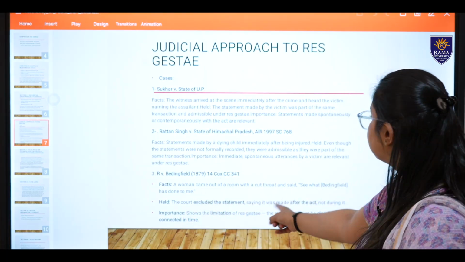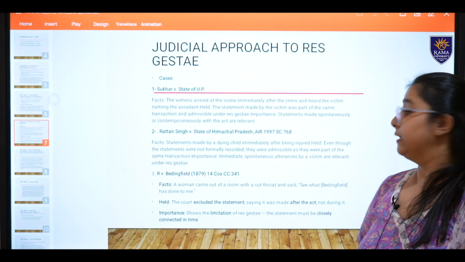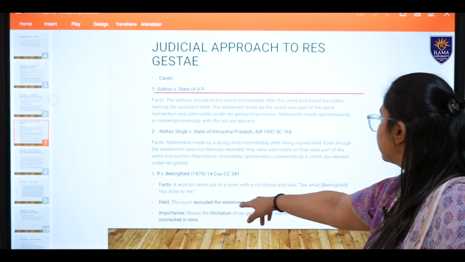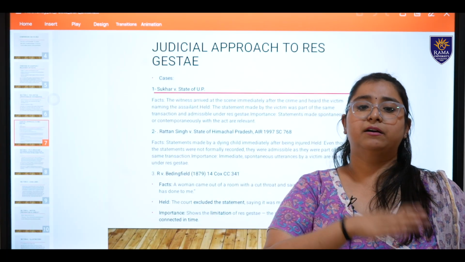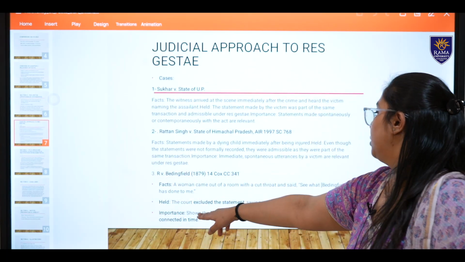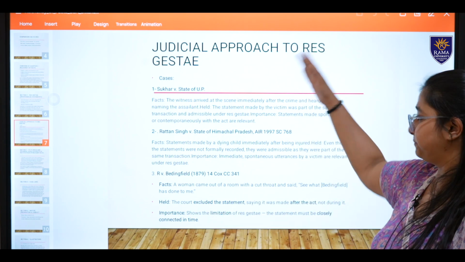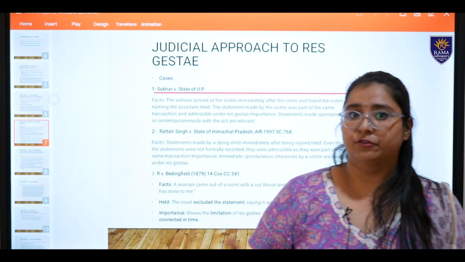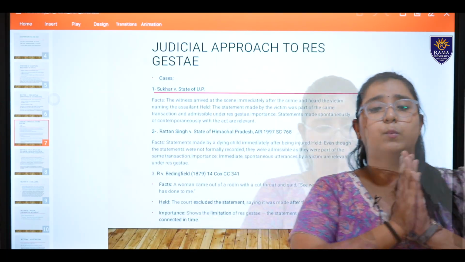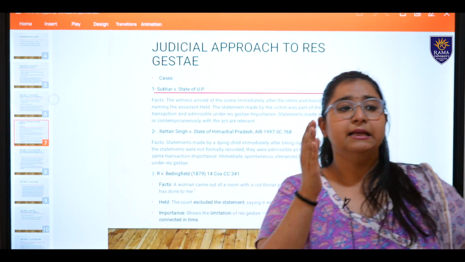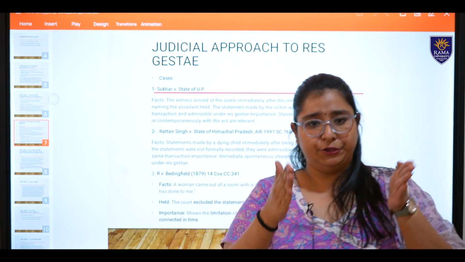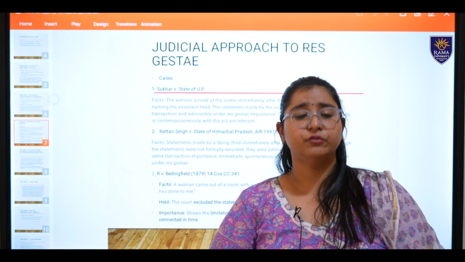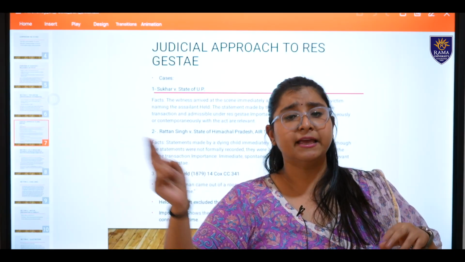The court excluded the statement, saying it was made after the act, not during it. So this was the time where the Lord judges said that the transaction is finished. The girl came out of the room, transaction finished. This shows the limitation of res gestae, but later the words same transaction were interpreted in a broader version. After this case, it was interpreted to cover before the transaction, during the transaction, and shortly after the transaction, as long as there is no cut in between. You should not have the time to think and fabricate the truth.